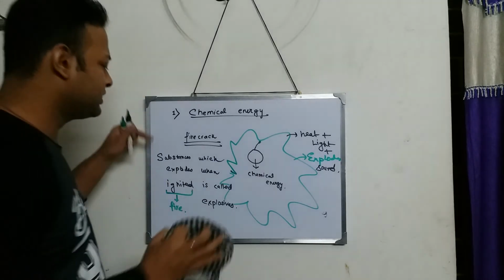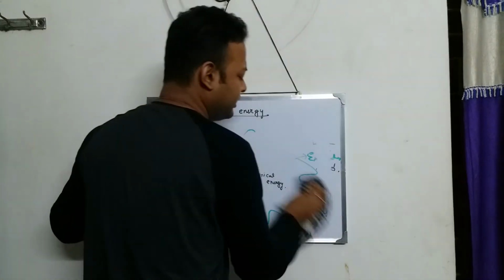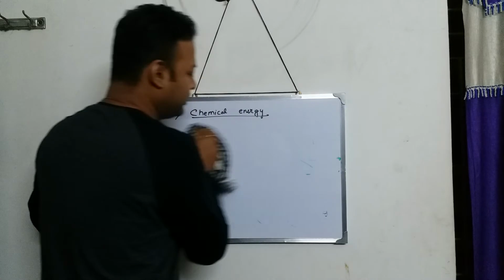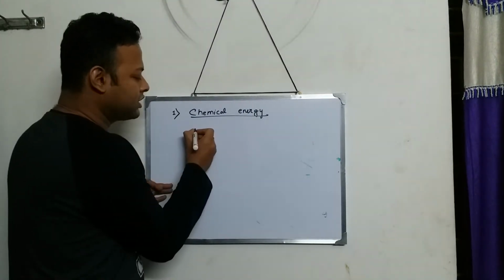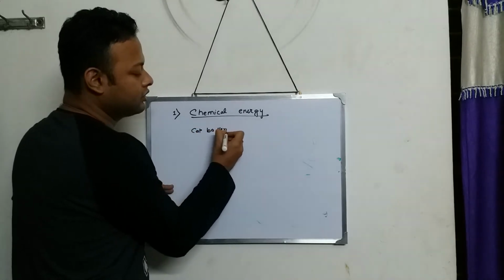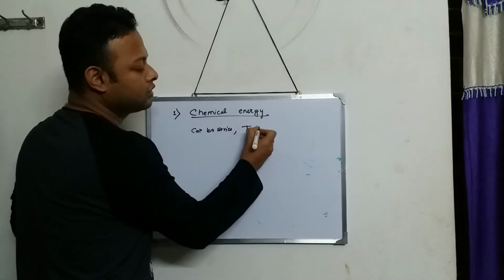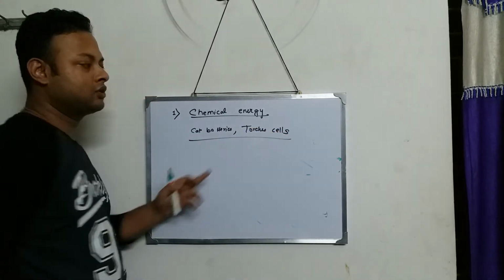And other examples are there. Other examples regarding this are there in your book. You can go through it. Like your torch batteries, the car cells, car batteries, even torch cells. Car batteries and torch cells have what?